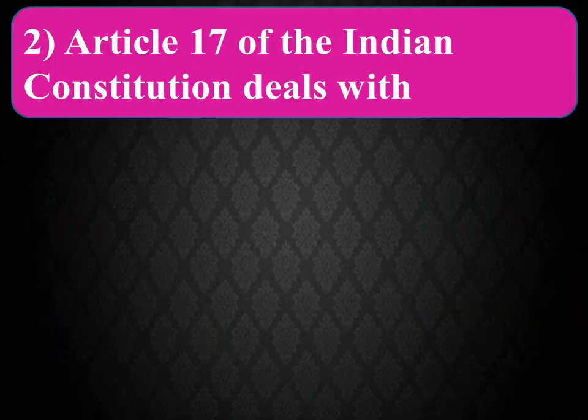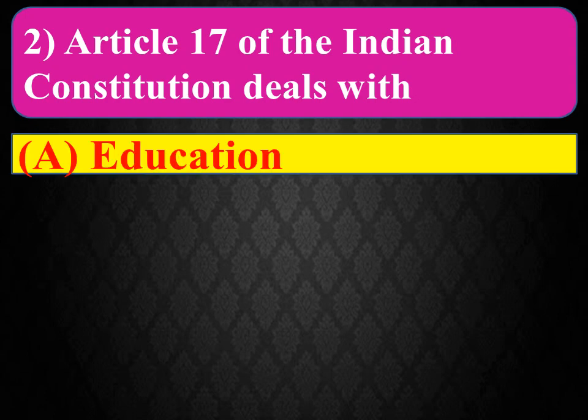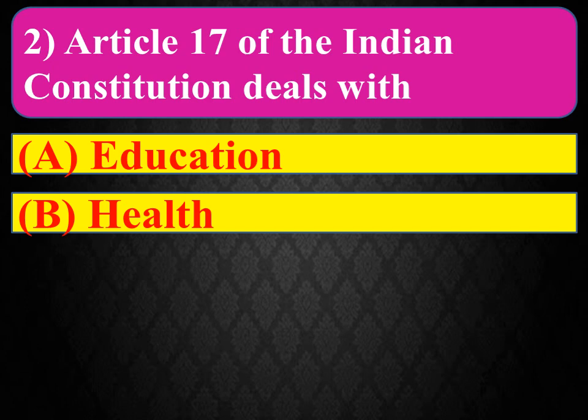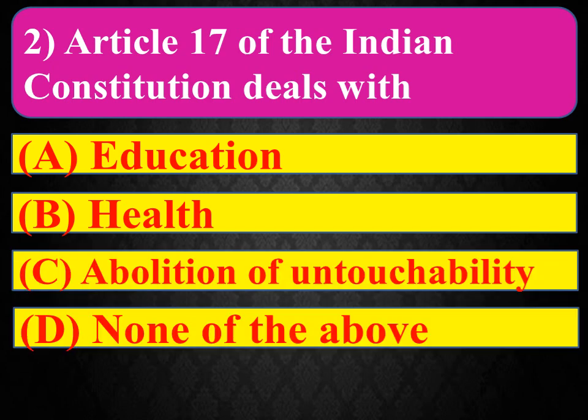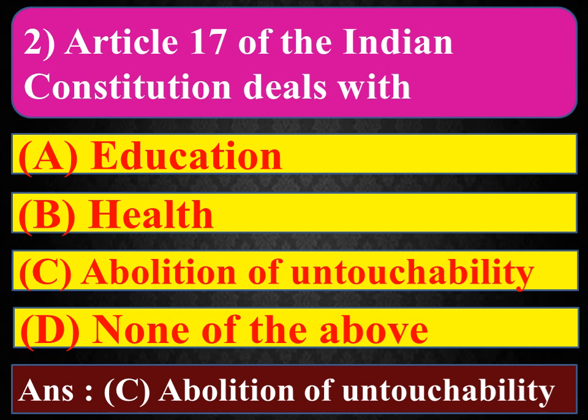The second question is Article 17 of the Indian Constitution deals with option A, education, option B, health, option C, abolition of untouchability, and option D, none of the above. And the right answer is option C, abolition of untouchability.